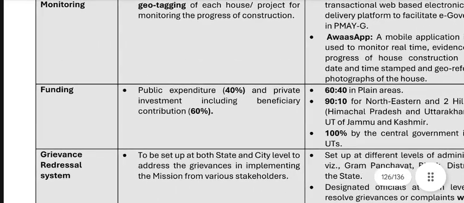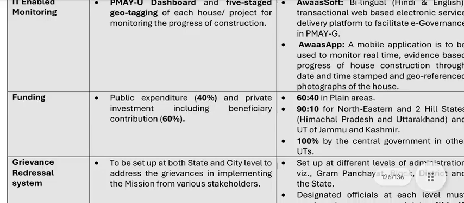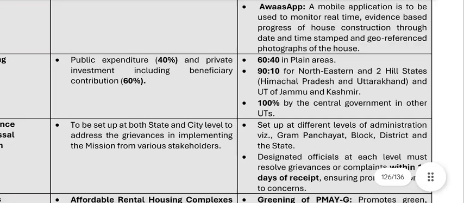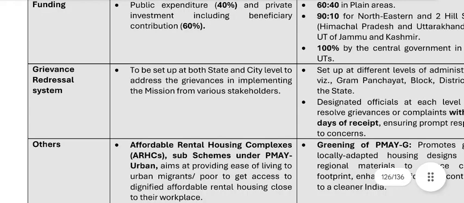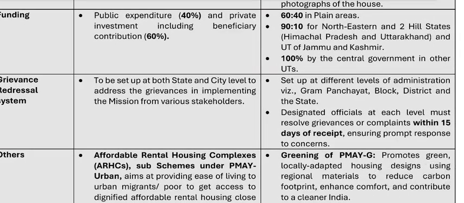Okay, funding: public expenditure 40% and private investment, including beneficiary contribution, 60%. Okay, 60-40 in plain areas, 90-10 for northeastern and 2 hill states, Himachal Pradesh and Uttarakhand, and UT of Jammu and Kashmir. 100% by the central government in other UTs. Grievance redressal system: it will be set up at both state and city level to address the grievances in implementing this mission from various stakeholders.